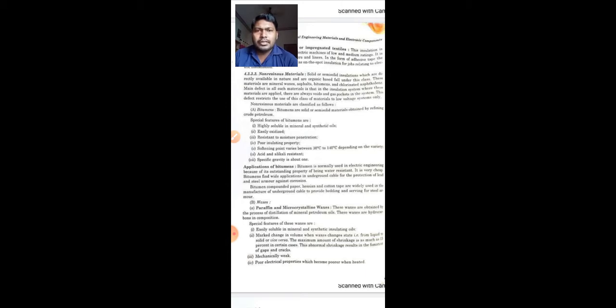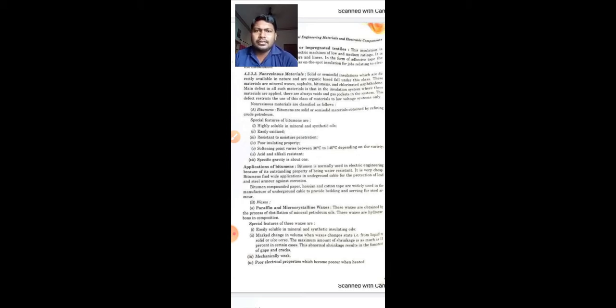Now bitumen compounded paper. Before that, let us know it is also very cheap and is widely used in underground cables for protection of lead and steel armor against corrosion. As it is water resistant, it is preferred. Now bitumen compounded paper, resin and cotton tape are widely used in the manufacturing of underground cable, and to provide holding and serving for steel armoring, this is used.